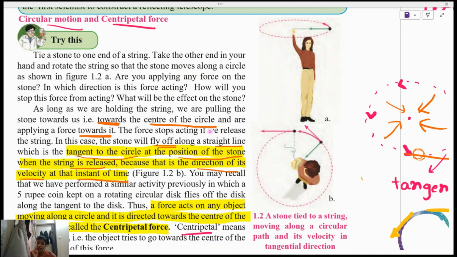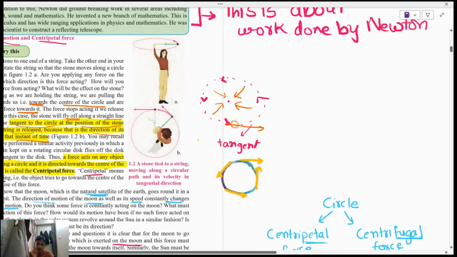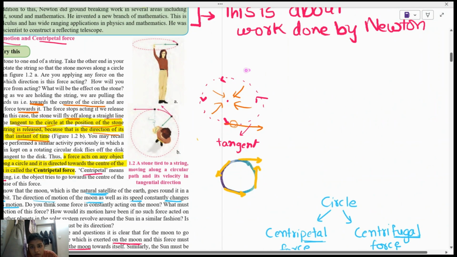The force stops acting if we release the string. In this case, the stone will fly off along a straight line, which is a tangent to the circle. What is a tangent? First, let's understand this. Suppose this is your circle.